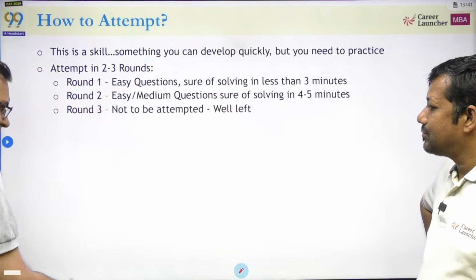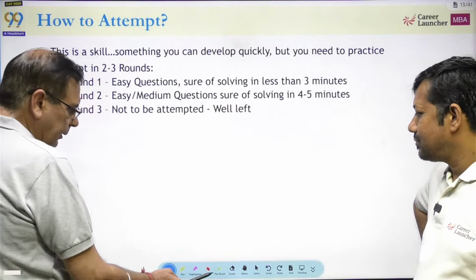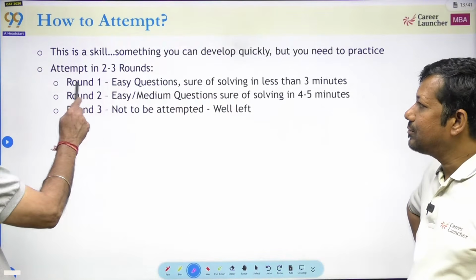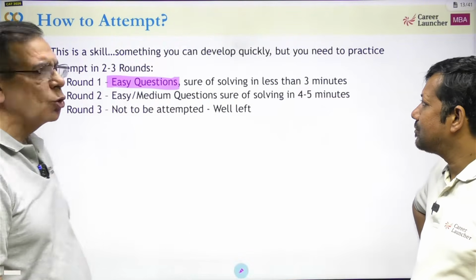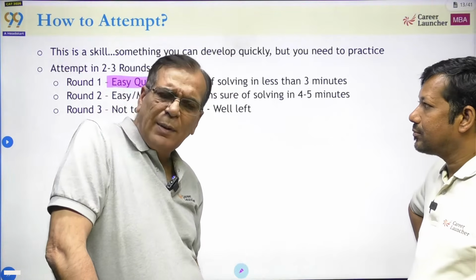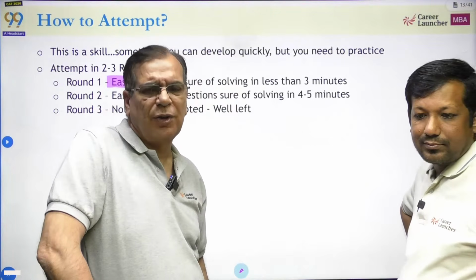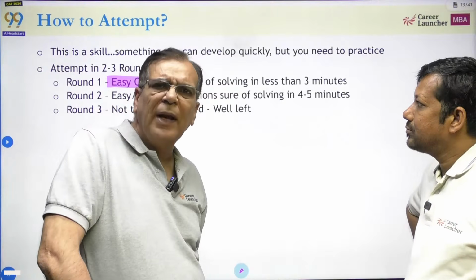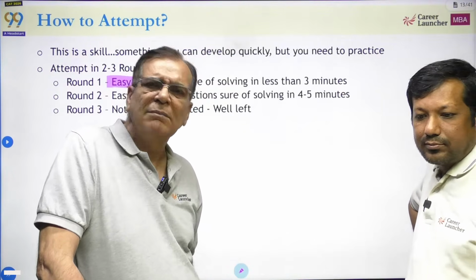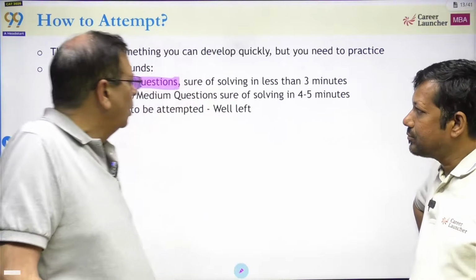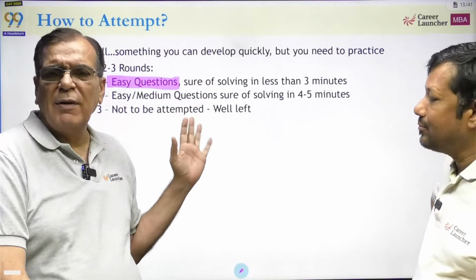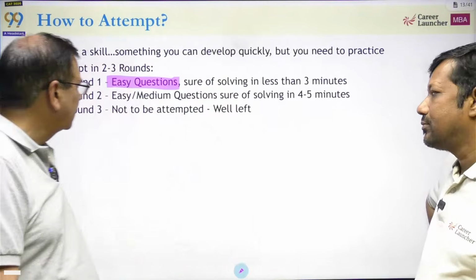So this is a skill which you need to develop for yourself. And okay, round 1, easy questions. I'm sure of solving in less than 3 minutes. Okay, why 3 minutes? In a 40-minute paper, if you can do 13 questions, which is 3 minutes per question, and even if you get 1 or 2 wrong, you will still have a score of about 30. That is what we're looking for. Okay. And why is 30 important? We have seen the data, about 50% marks पे, 45-50% marks पे, 99% आ जाता है, so that's good with us.